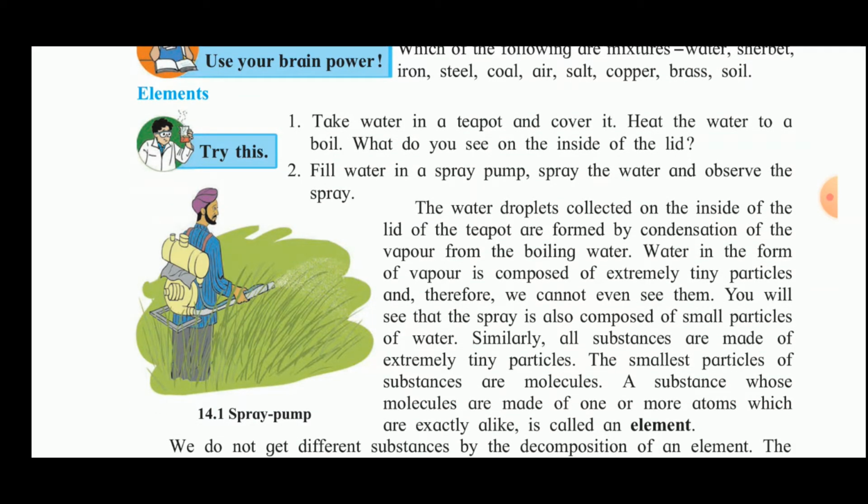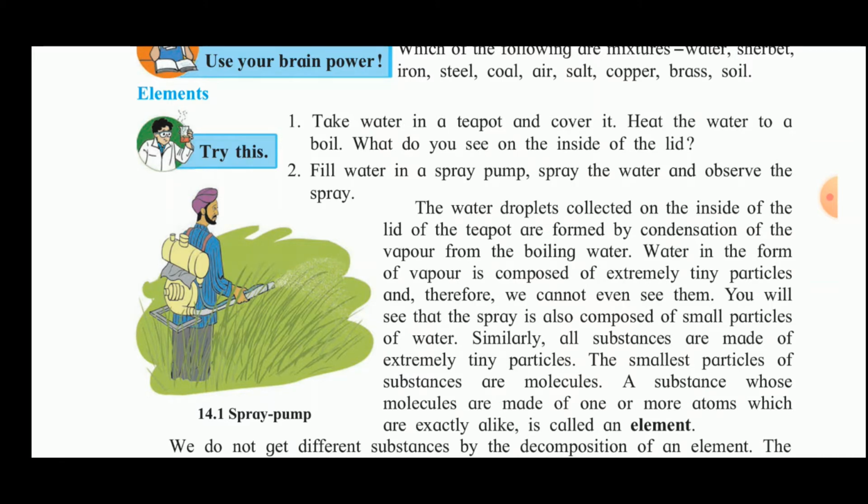The water droplets collected on the inside of the lid of the teapot are formed by the condensation of the vapor from the boiling water. Water in the form of vapor is composed of extremely tiny particles and therefore we cannot even see them. You will see that the spray is also composed of small particles of water.